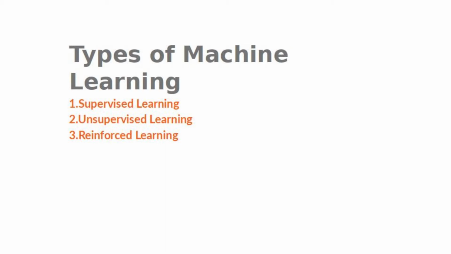So we classified these algorithms based on these three parameters: approach, type of inputs and outputs, and the type of task or the problem. Based on these we categorized the machine learning algorithms into three major categories. One is supervised learning, second one is unsupervised learning, and third one is reinforcement learning. For today's session we will only be learning supervised learning.